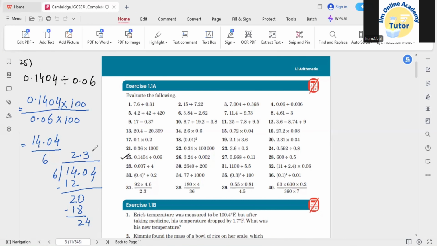So 6 4 times would be 24. The answer for this is 2.34. So in this way, for questions related to division, it would be easier if you change the denominator decimal number into a whole number, and it would be easier to divide after that.